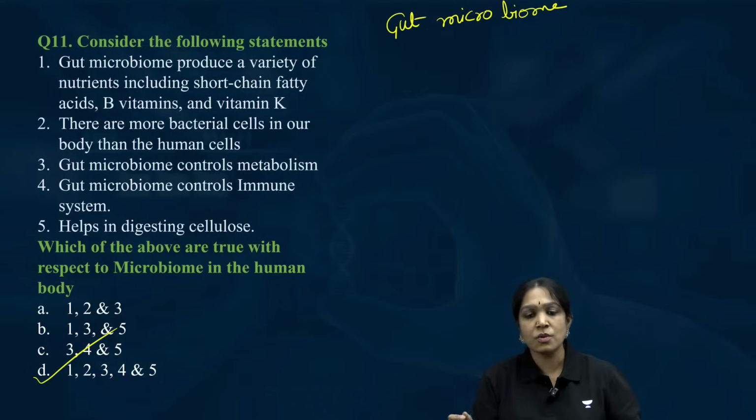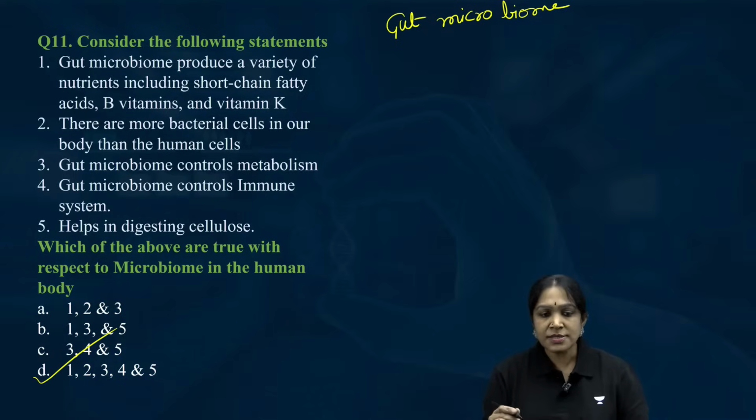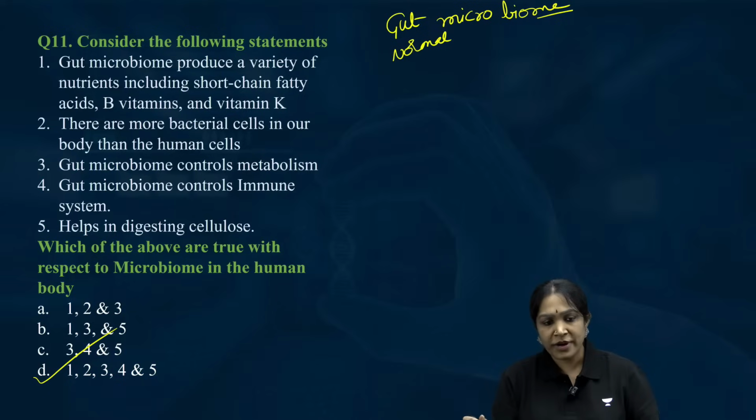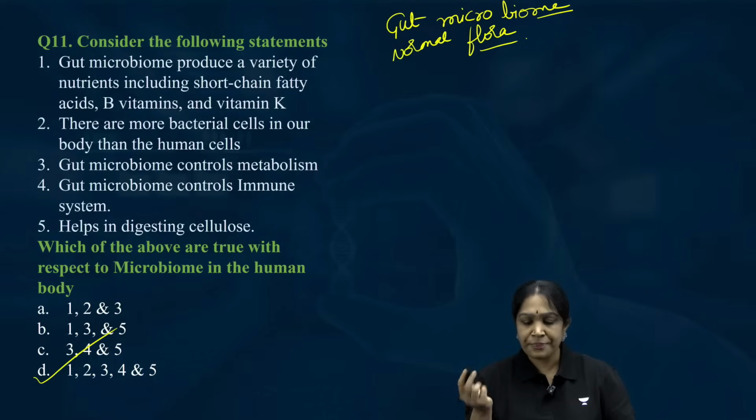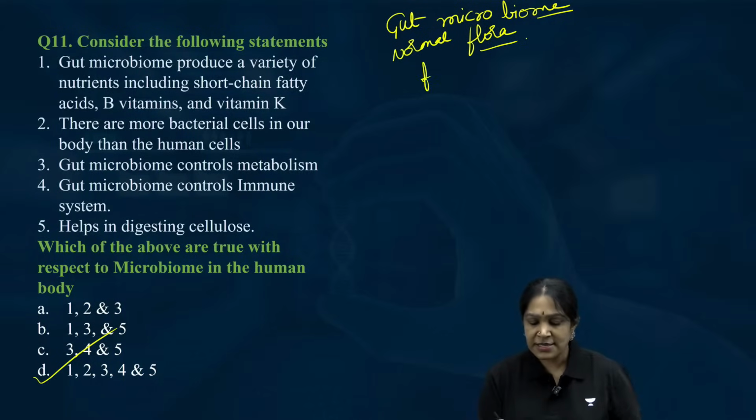Now today let us know more about it. This is also called normal flora. Okay, and what is this? This is friendly bacteria.